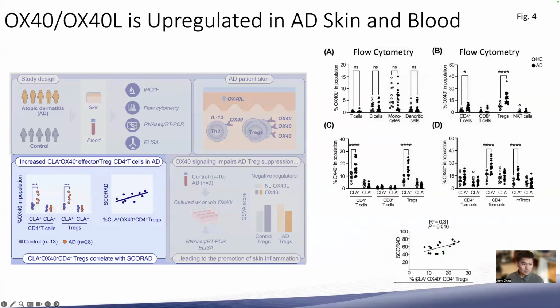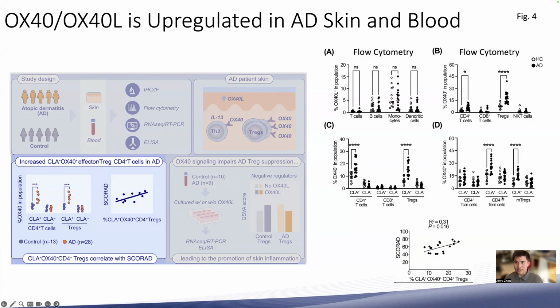Now, interestingly, AD patients also have elevated OX40 expression in circulating immune cells as well. Specifically, in AD patients, CD4 T cells, effector cells, and Tregs that are CLA positive, which is a skin homing marker, basically meaning they can enter dermal tissue, also show a significantly elevated expression of OX40 compared to healthy controls.